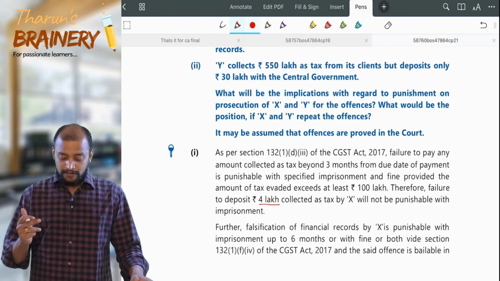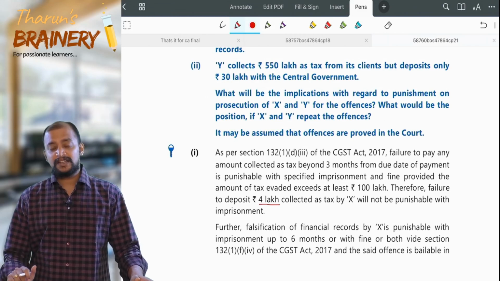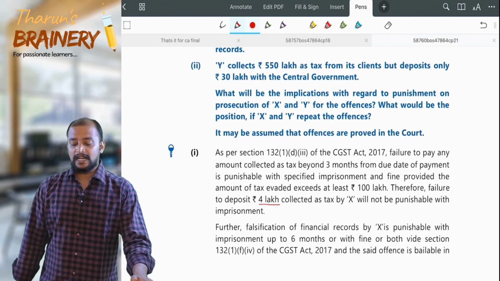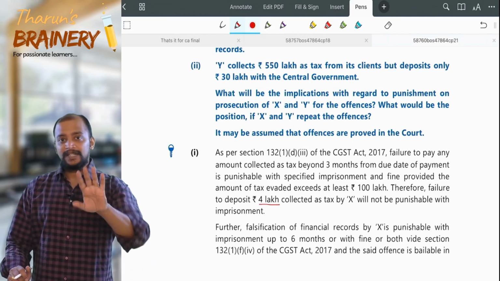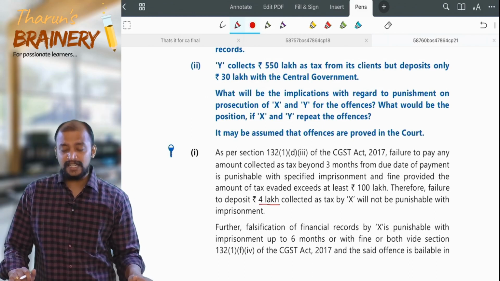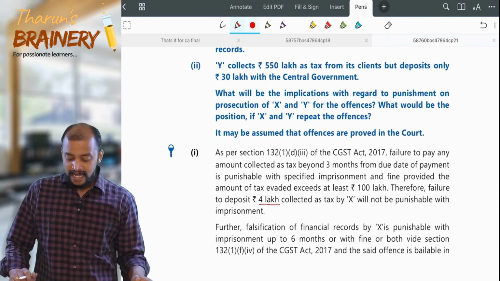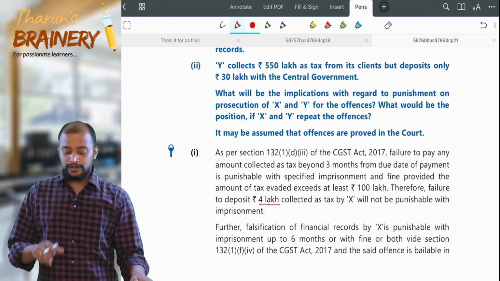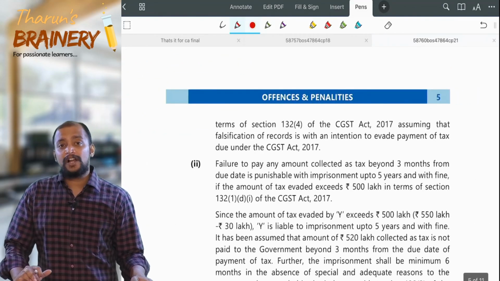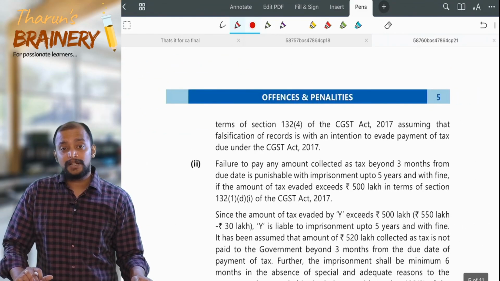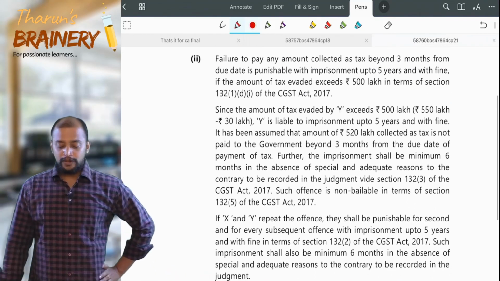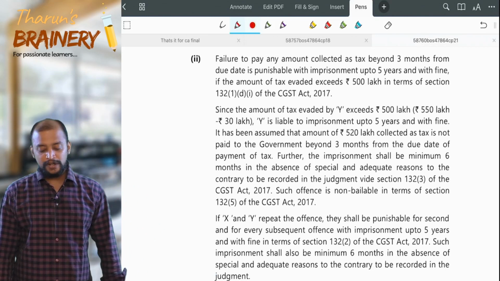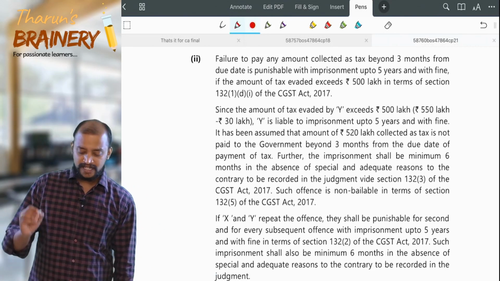And what about this offence? This offence, as it exceeds 5 crores, collects 550 lakhs as tax. So it is an amount collected as tax and not deposited. Therefore, it will be called a cognizable offence plus non-bailable offence. Say this: failure to pay an amount collected as tax beyond 3 months from the due date is punishable with imprisonment up to 5 years with fine.